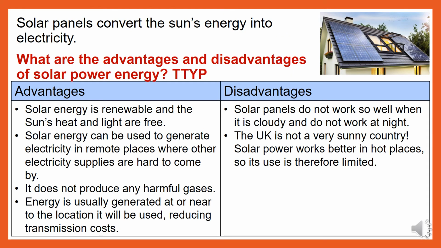And the sun's heat and light are free. Solar energy can be used to generate electricity in remote places where other electricity supplies are hard to come by. It does not produce any harmful gases, and energy is usually generated at or near to the location it will be used, reducing transmission costs.